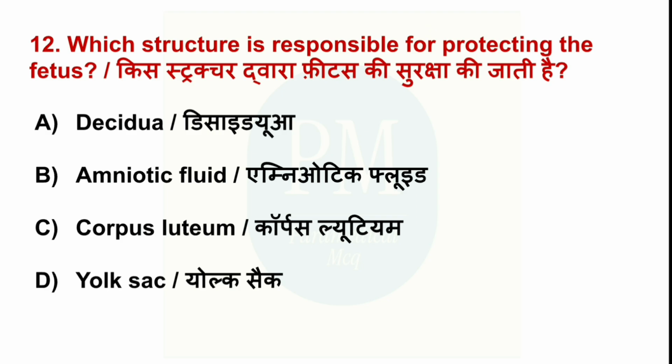Which structure is responsible for protecting the fetus? Option A, decidua, option B, amniotic fluid, option C, corpus luteum, option D, yolk sac. The correct option is option B, amniotic fluid.